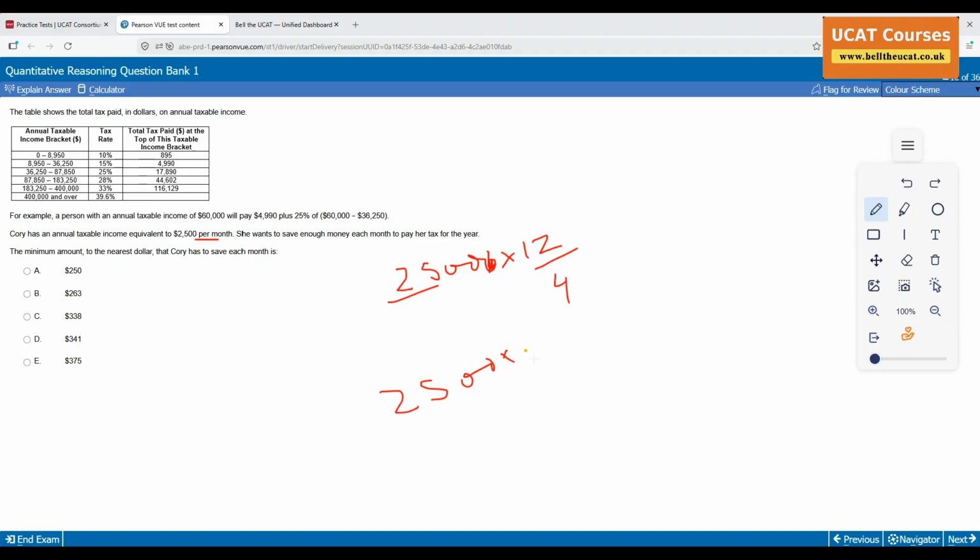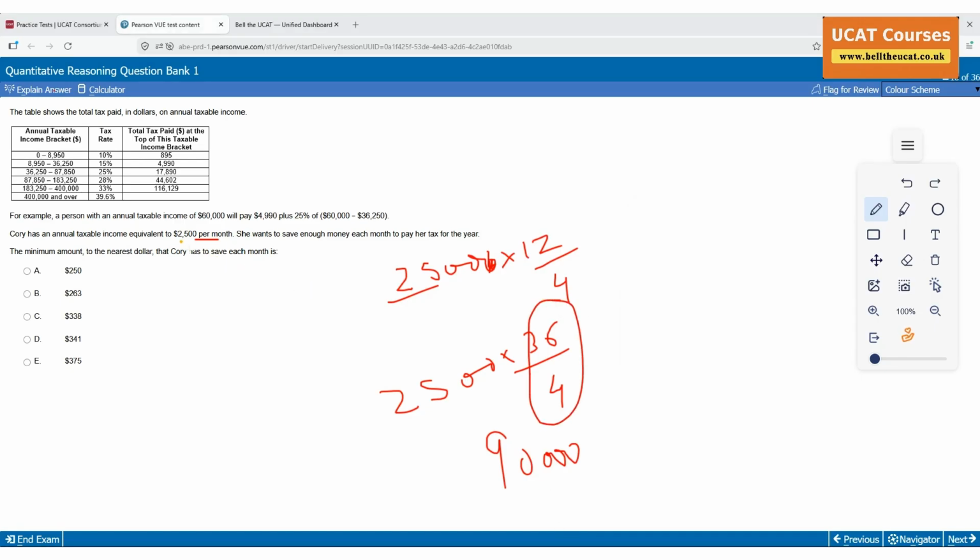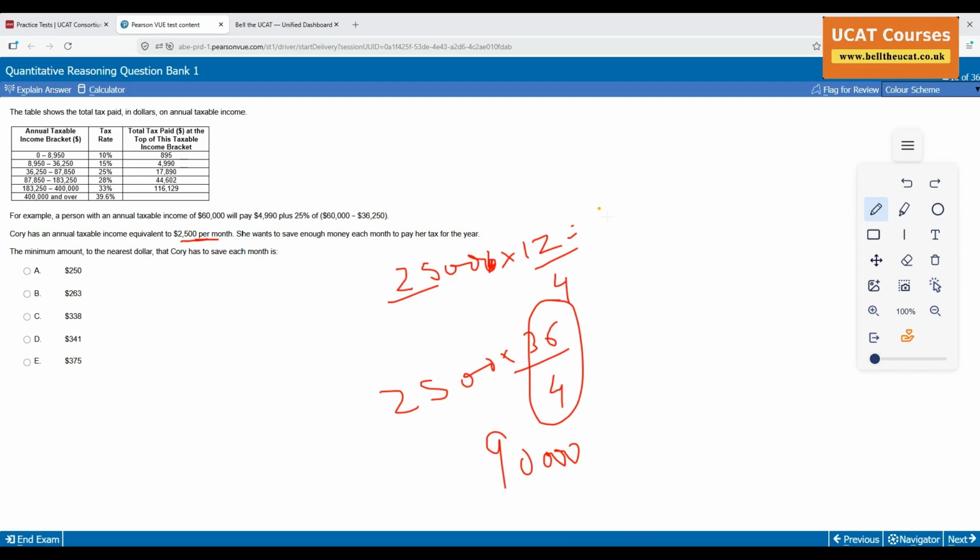2,500 times, give me a number. Let's say 36. 22,500 divided by 36. All I'm going to do is divide by 4, 9. Oh, 90,000. 1, 2, 3, boom. Let's confirm. 2,500 times 36. Boom, 90,000. Remember the trick every time. In this case, you're doing 2,500 times 12. The answer is 30,000. So if it is 30,000, do we see it still belongs to the second bracket?